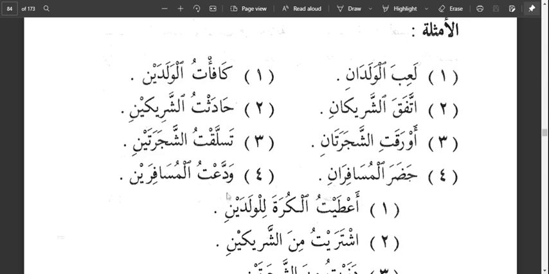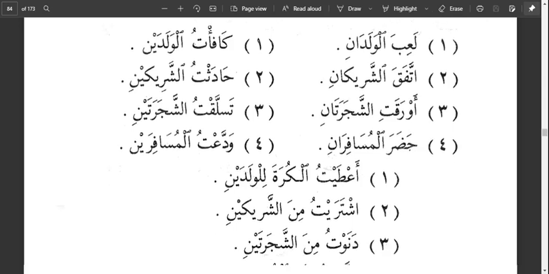Then wadantu musafiroin. I bid farewell to the two travelers. So the ya is indicating that al musafiroin is maf'ulun bihi, because it is the indicator for the nasbu state. So we say al musafiroin is what? Mansubun bil ya. If we want to do the i'rab of the first part that is taking alif, for example, taking the first one, al waladan, we say what? Marfu'un bil alif.